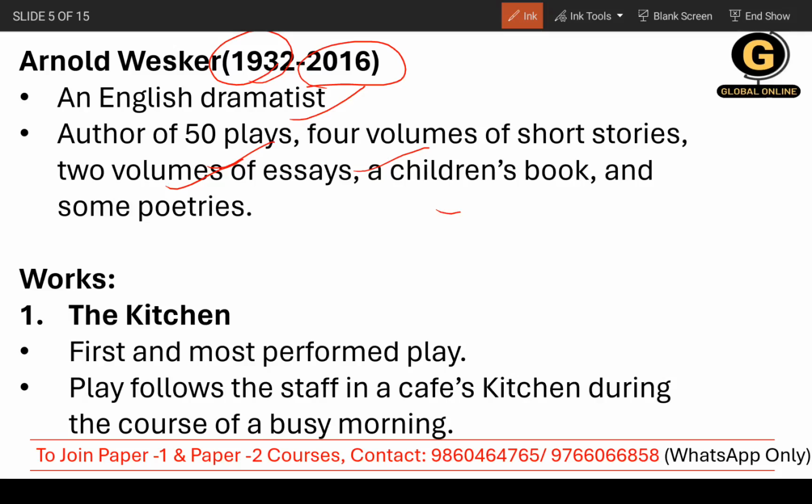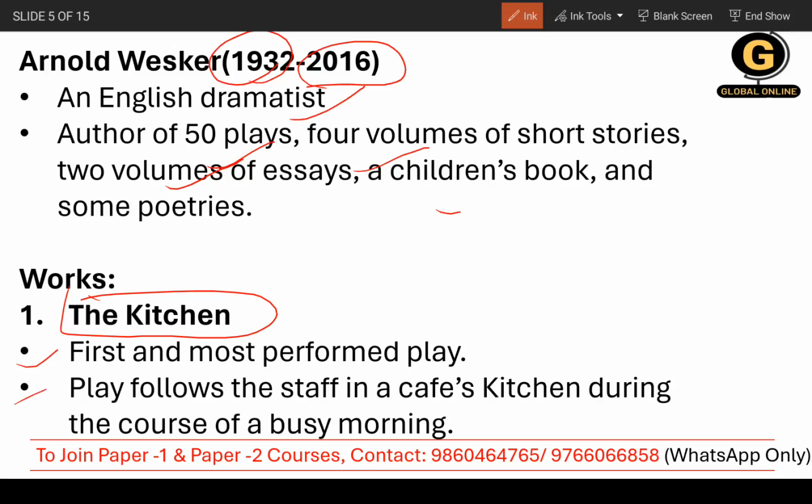Okay, now it's very important when we are covering a writer, we have to cover the works. So let's start with the work of Arnold Wesker. The first work is The Kitchen. You can imagine that it must be related to the kitchen, or the setting must be in a kitchen. So it's the first and most performed play of Arnold Wesker.